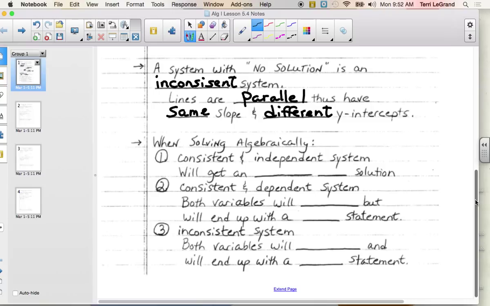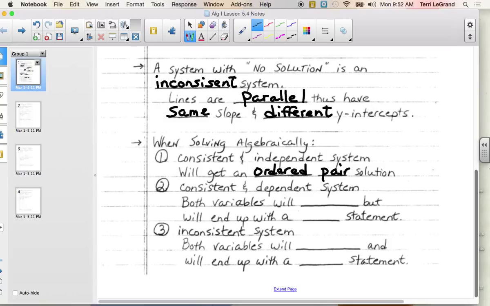Consistent and independent system. Consistent and independent. What would the graph look like again? It's up above. We just talked about intersecting lines. So what should the solution be? An ordered pair. Yeah, an ordered pair. We will get an ordered pair solution. We will get an x value and a y value, and only one of each.